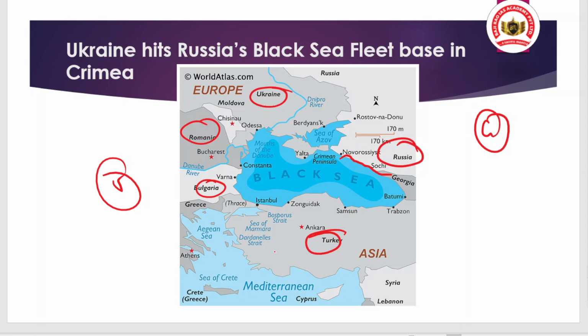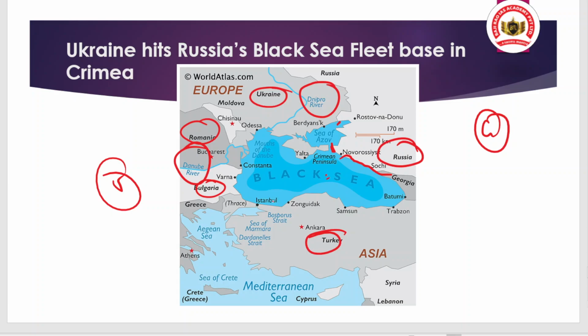Now you should also look at some of the rivers, like the Dnipro river, which drains into the Black Sea, along with the river Danube here, which is also draining into the Black Sea, along with some marginal water bodies which are a part of the Black Sea, like the Sea of Azov. Here the Kerch Strait is located. A strait is basically a narrow water channel that connects two water bodies. So the Kerch Strait connects the Sea of Azov with the Black Sea.